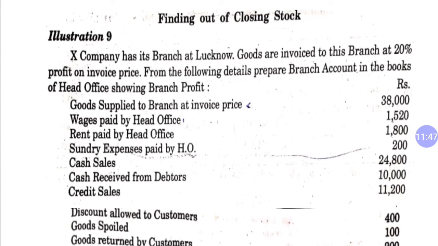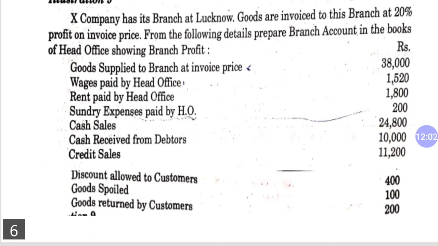X company has its branch at Lucknow. Goods are invoiced to its branch at 20% profit on invoice price. From the following details, prepare branch account in the books of head office showing branch profit. So this is the question where you have to make a branch account in the books of head office. Now let's do the question.